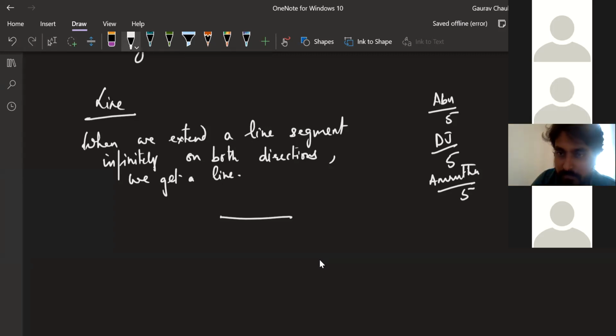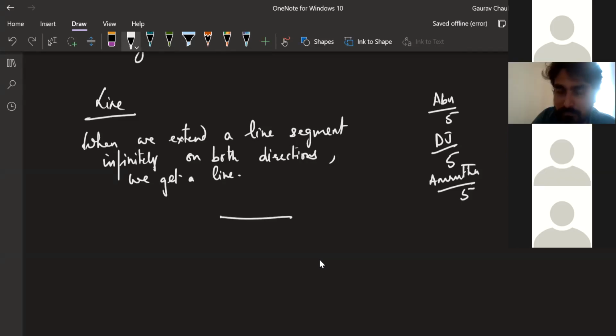Yes, go ahead, Dhananjay. Sir, line segment definition is that it is the shortest path between two endpoints. So if you take the 90 degrees, it's not the shortest path between two endpoints. So it will not be a line segment, the 90 degrees and the reflex angle.